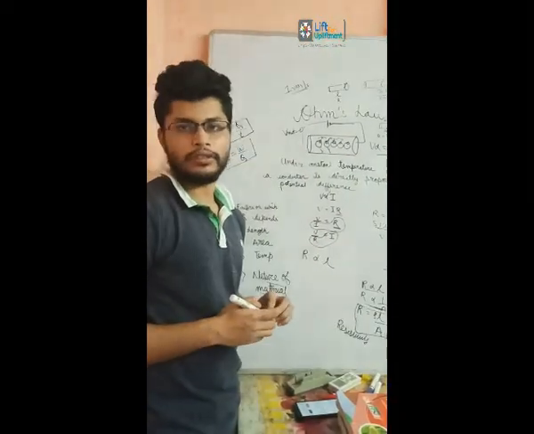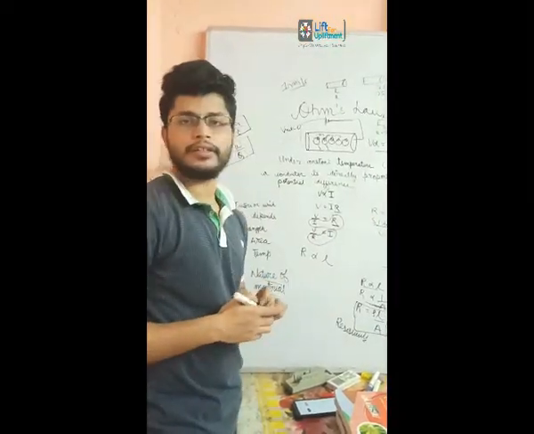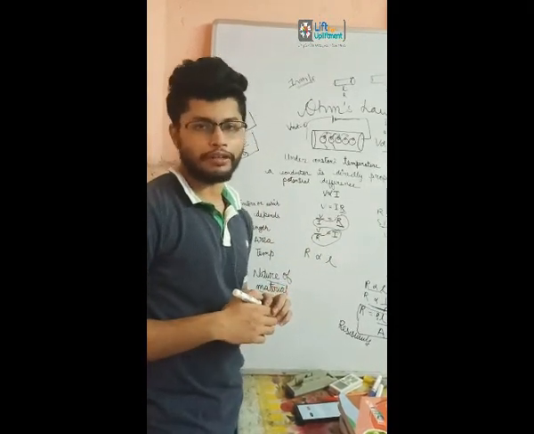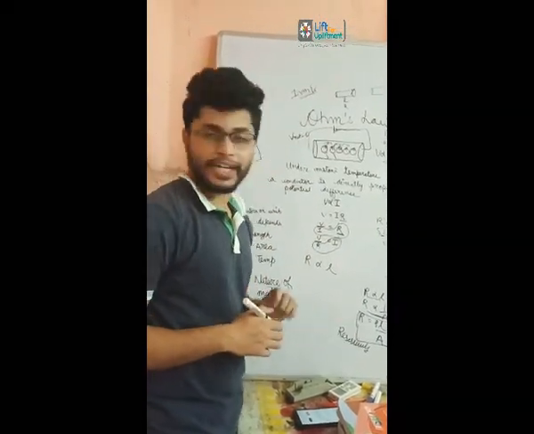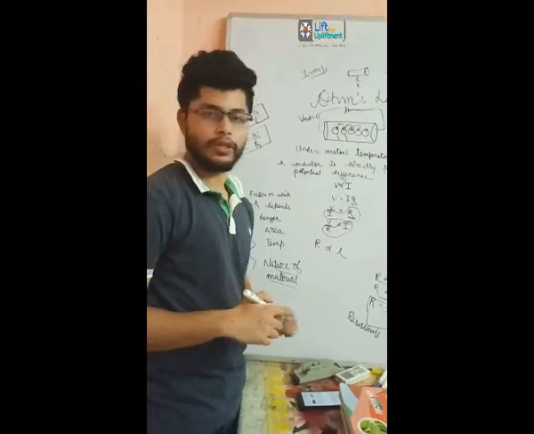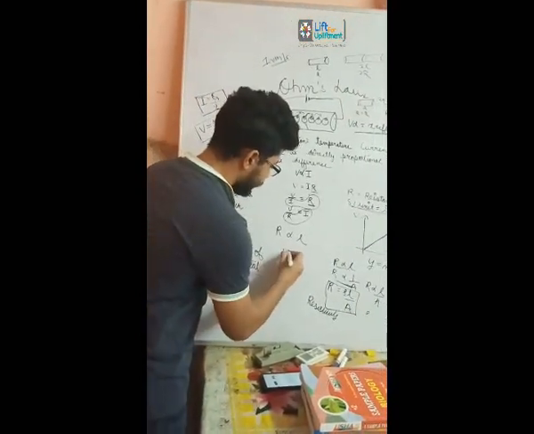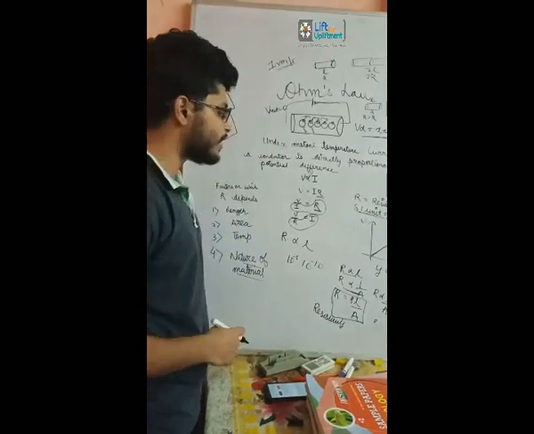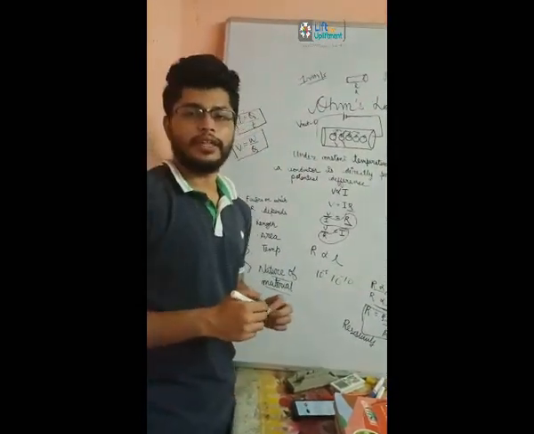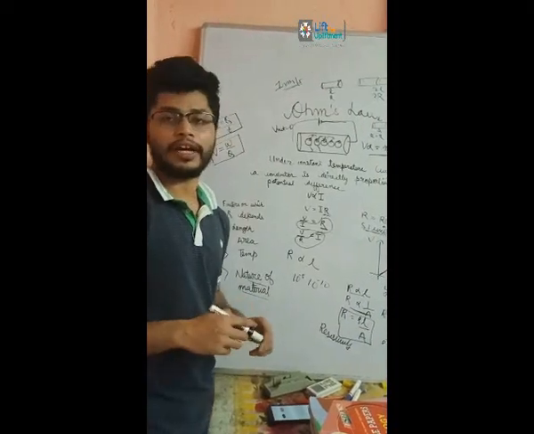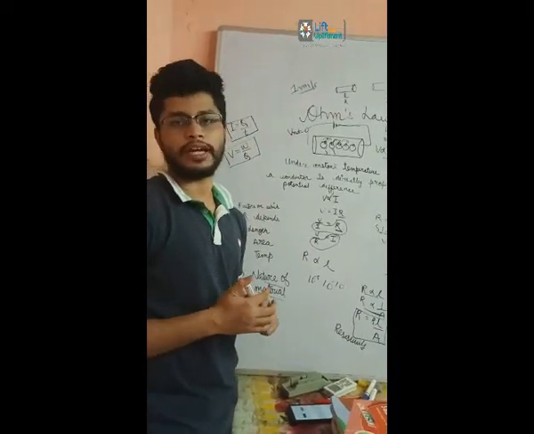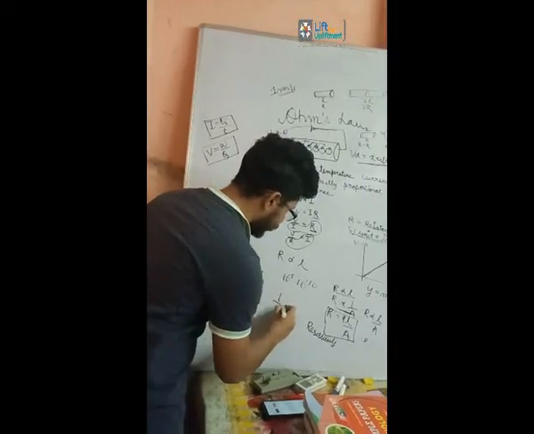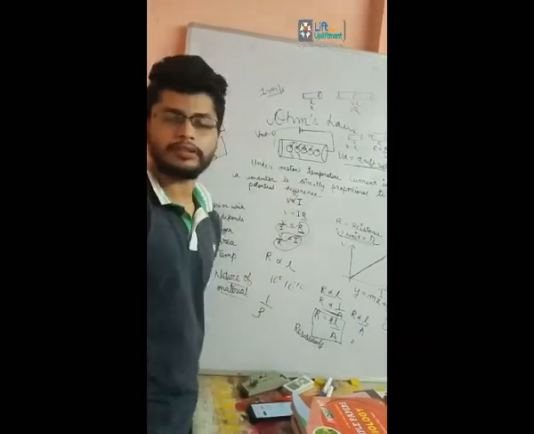For insulators, the resistivity is very high, in the range of 10 to the power 8 to 10 to the power 12. But for conductors, the resistivity is very low, in the range of 10 to the power minus 8 to 10 to the power minus 10. That's why conductivity is very high in conductors. Conductivity is equal to 1 upon resistivity.